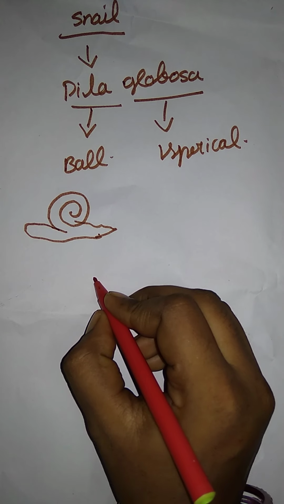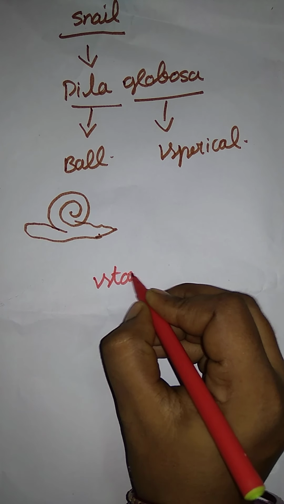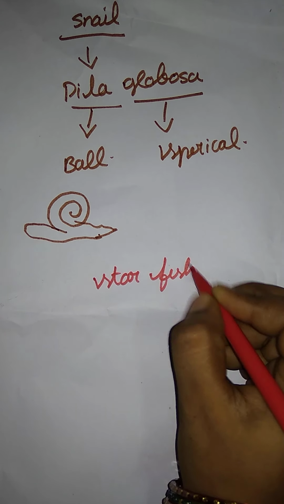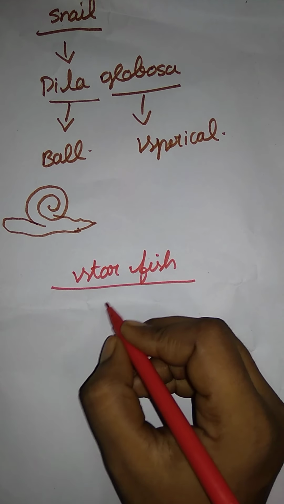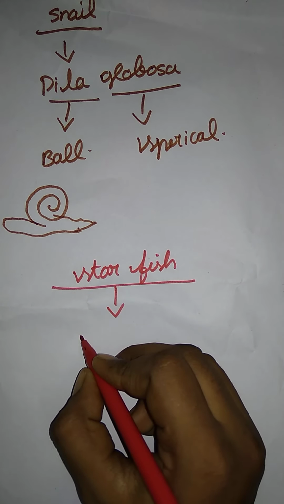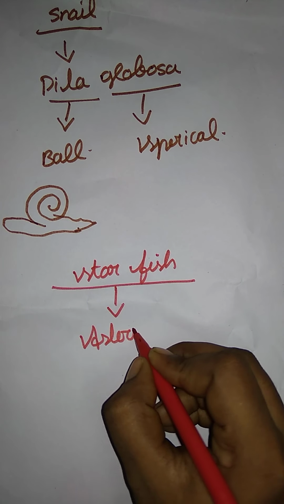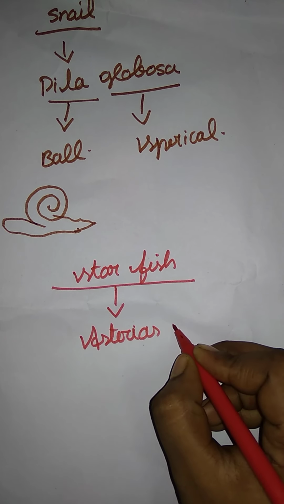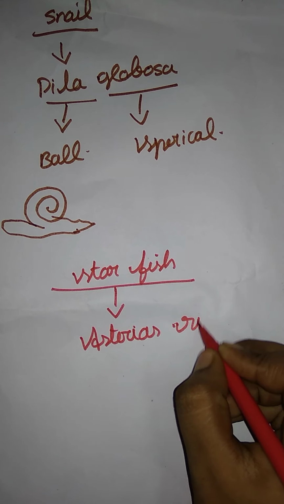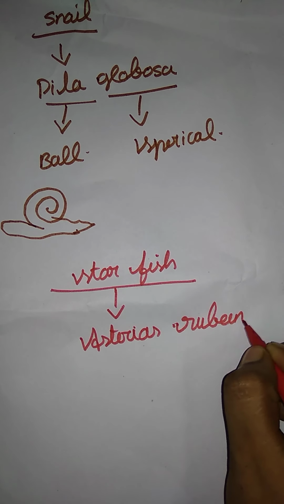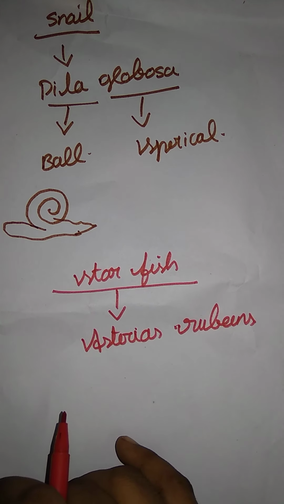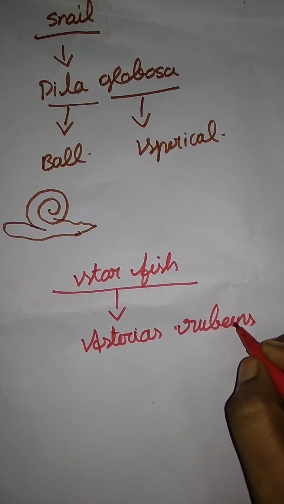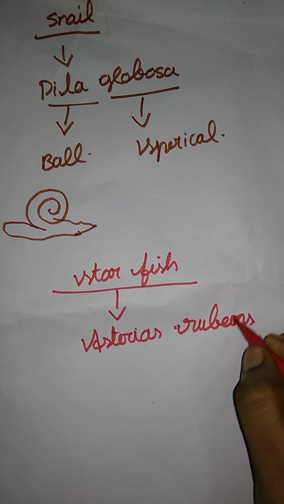Next one is the starfish. Here starfish is the common name. As you know, they have a scientific name, that is Asterias rubens. Okay, what is the name for that? Asterias rubens.